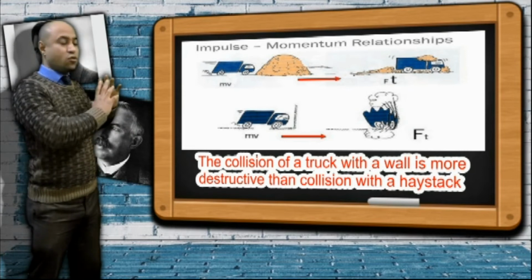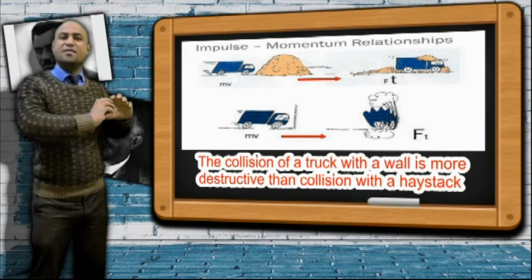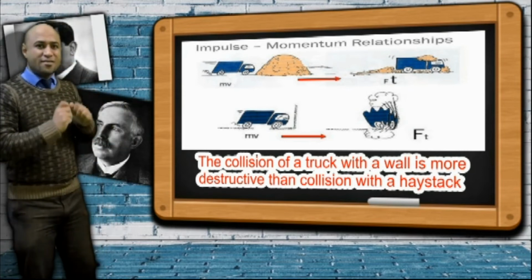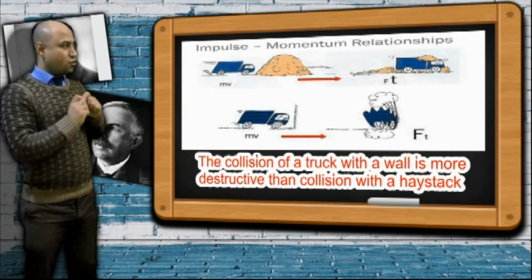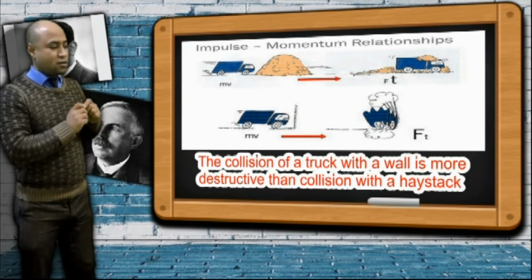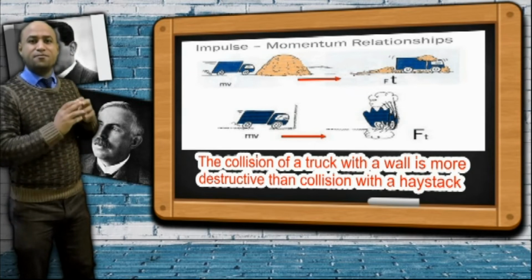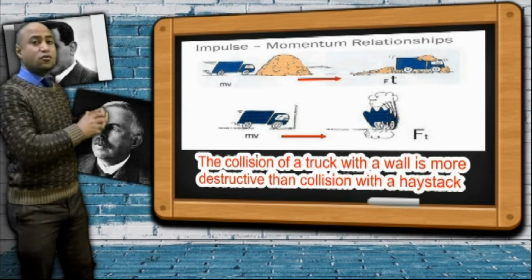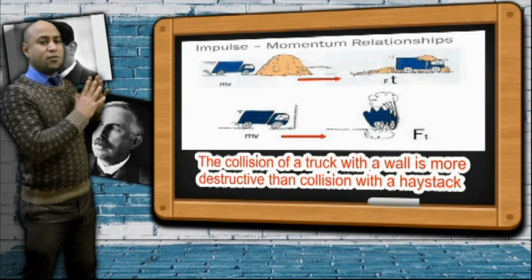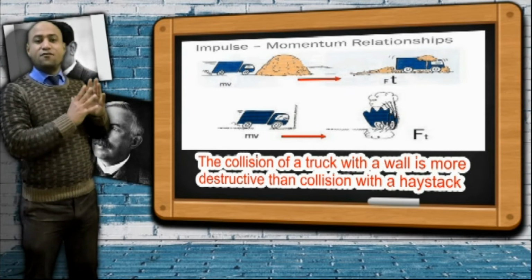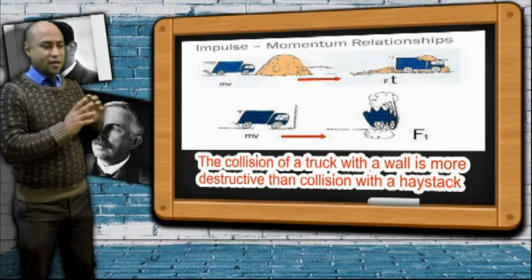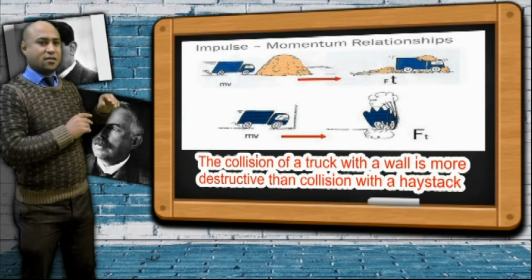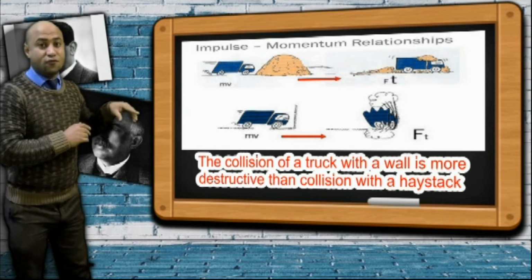So the collision of the truck with a wall is more destructive because the time of change in momentum is very short. The acting force increases because the relation between force and time is inverse. By increasing the time, the force decreases, and by decreasing the time, the force increases.